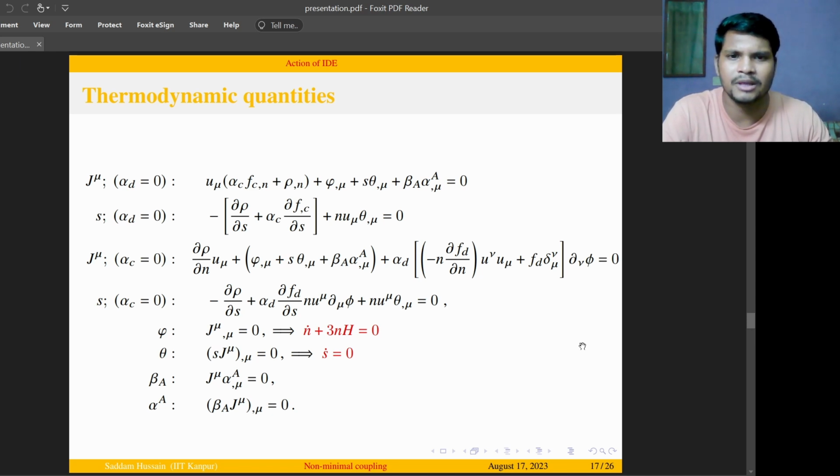So in phi, we have n dot plus 3 nH is equal to 0, which shows that the dark matter, because of the interaction, there is no production of dark matter particles. So the dark matter particle is decaying as the universe is evolving, and the dark matter fluid is remaining isentropic because there is no production of entropy. The entropy remains conserved.